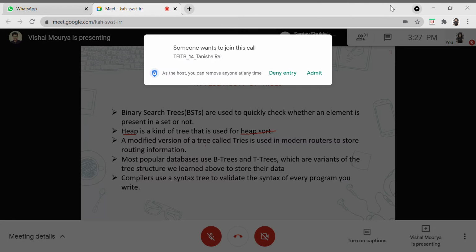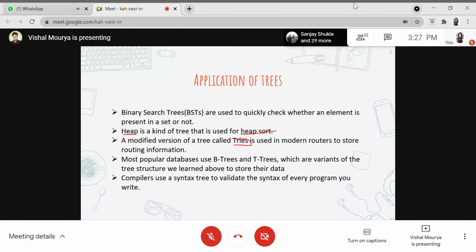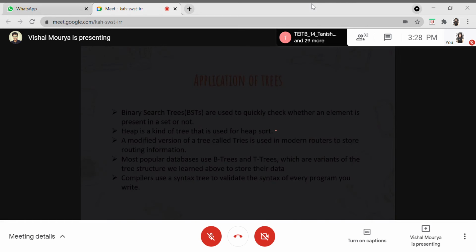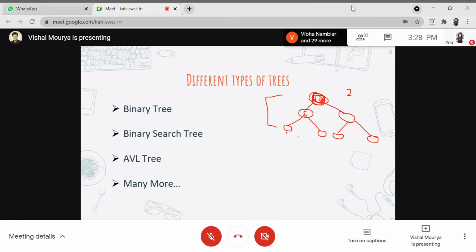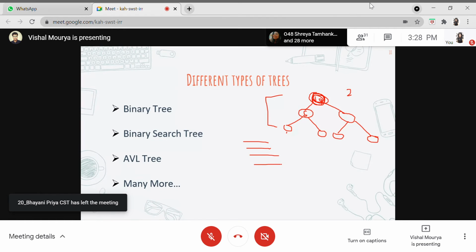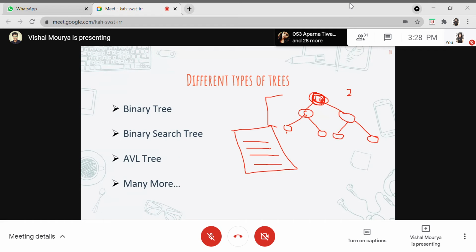And the most important thing about trees is tries. Tries are nothing but a version of tree wherein we just store, let's say this is the tree. I would like to throw in an example so that it won't become too complicated for you. We have this contact list in our mobile phone, so we have many contacts. Whenever we want to search for any contact in our phone,